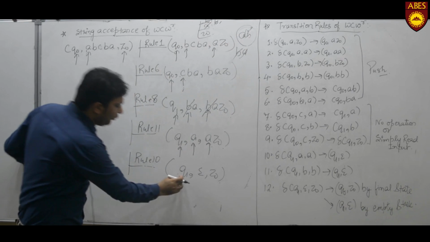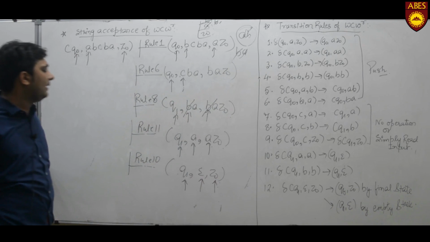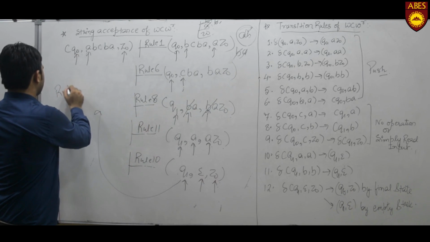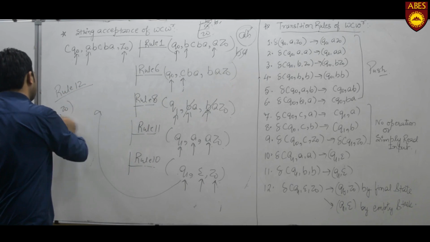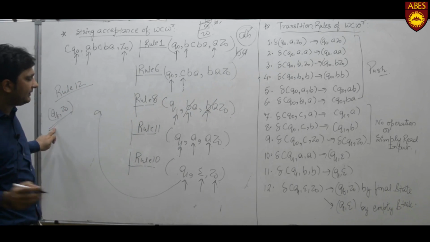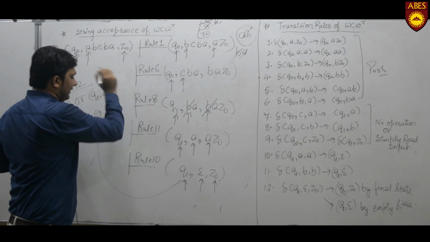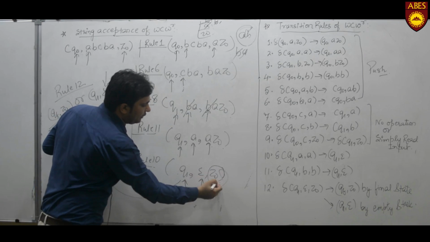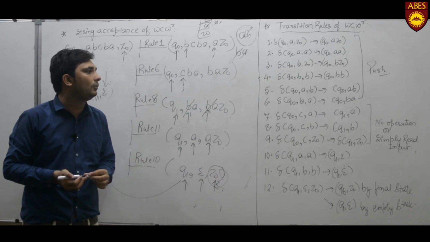Now we are at state Q1, input is null, and Z0 is the topmost symbol of the stack. Now by rule number 12, we either get QF, Z0, that is the string is accepted by the final state, or Q1, null, that is we have emptied the stack, so our stack does not contain Z0 anymore. This is how the string processing of WCWR is done.